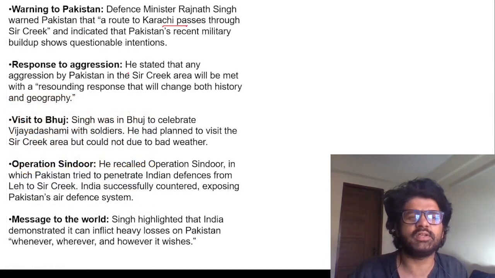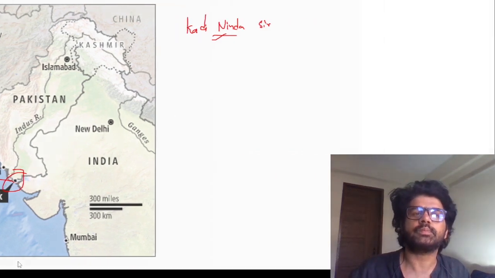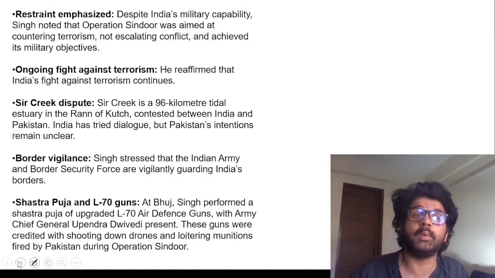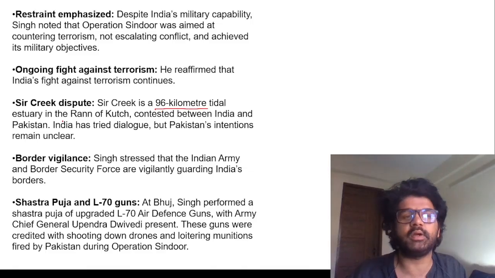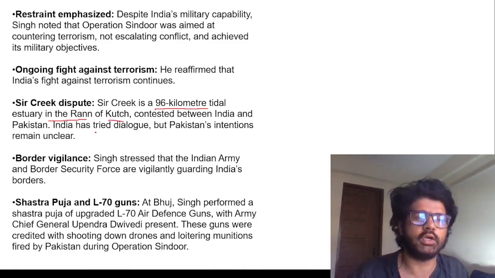So he's saying all those things, criticizing Pakistani activities. He was in Bhuj to celebrate Vijayadashami. Very good. Rajnath Singh sir is such a good boy. Again, Sir Creek is an estuary, not a delta. Remember it. Sir Creek is a 96-kilometer tidal estuary in the Rann of Kutch, contested between the two countries.